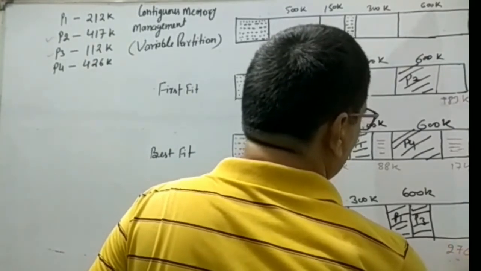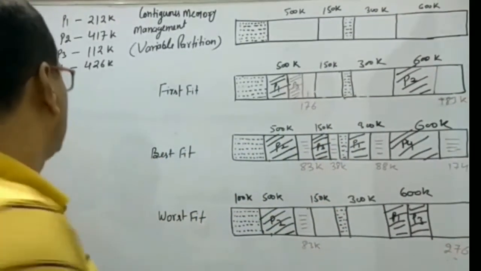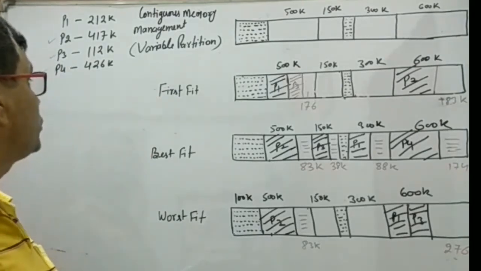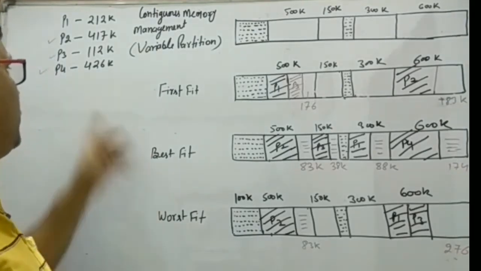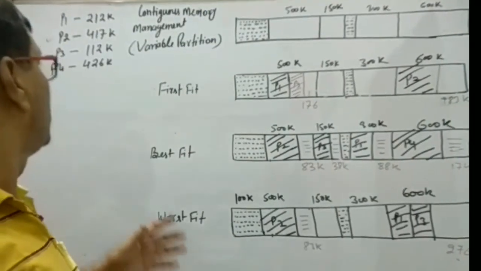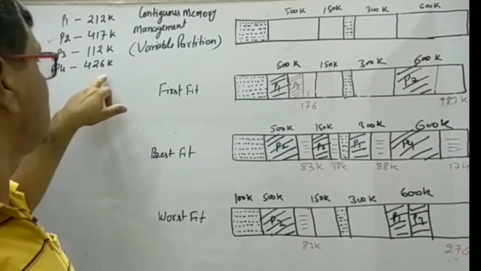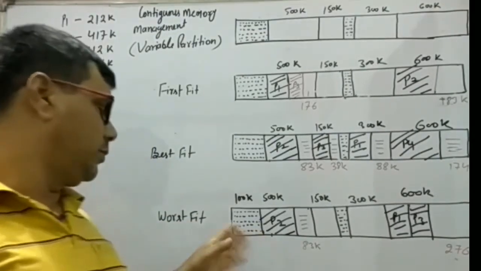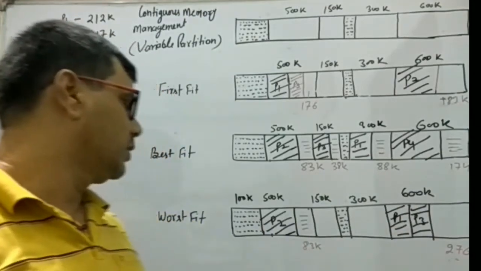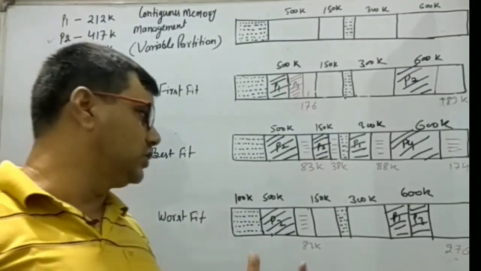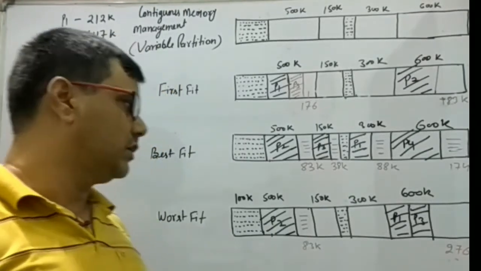Now consider the next requesting process P4. The size of P4 is 426K. Now it will search the whole list, and there is no partition with size equal to or greater than 426K.